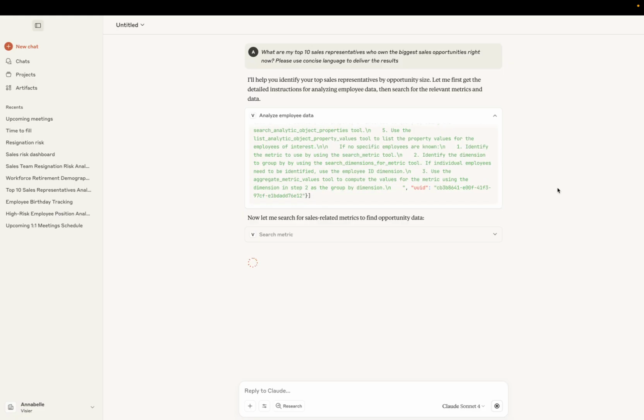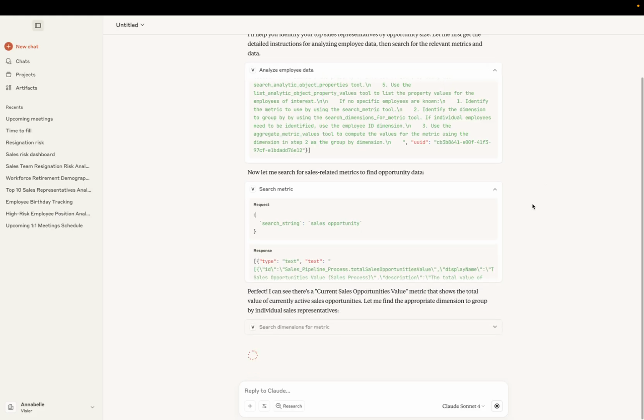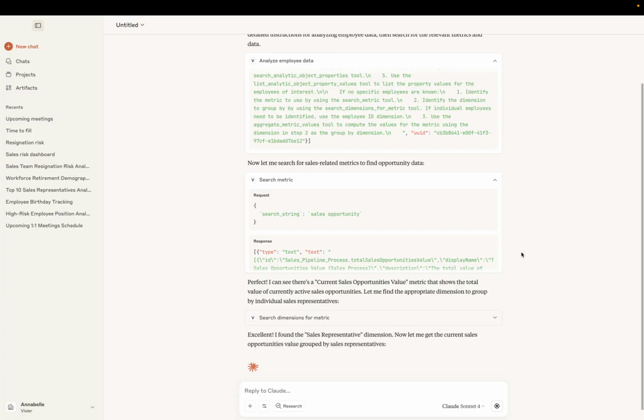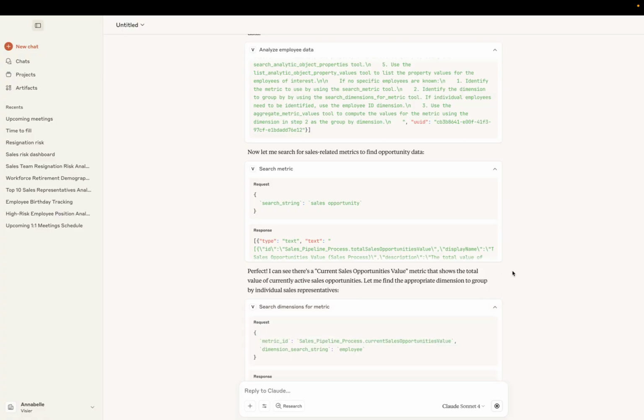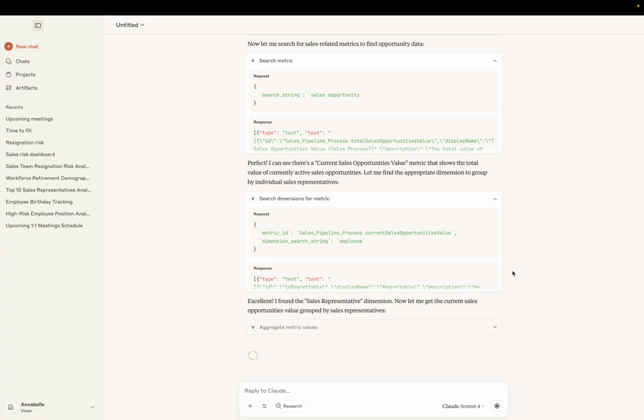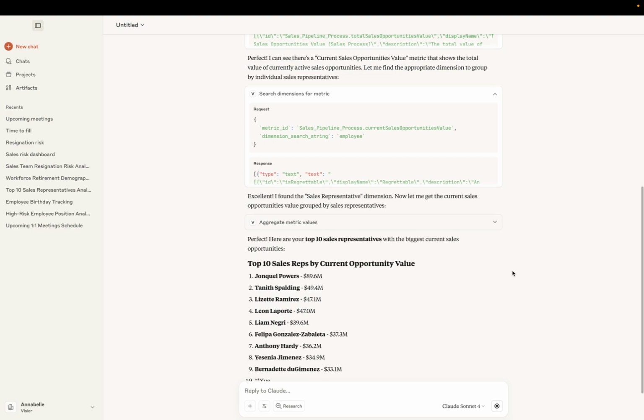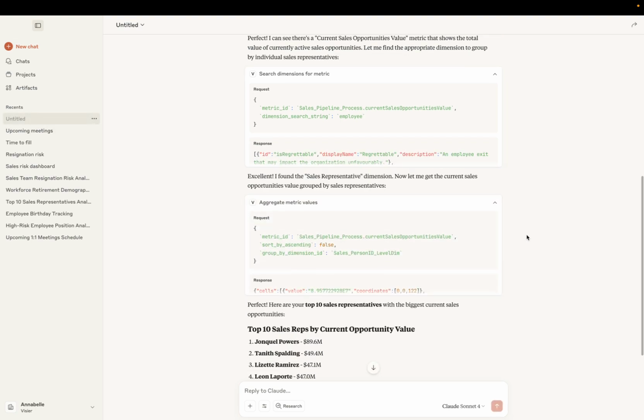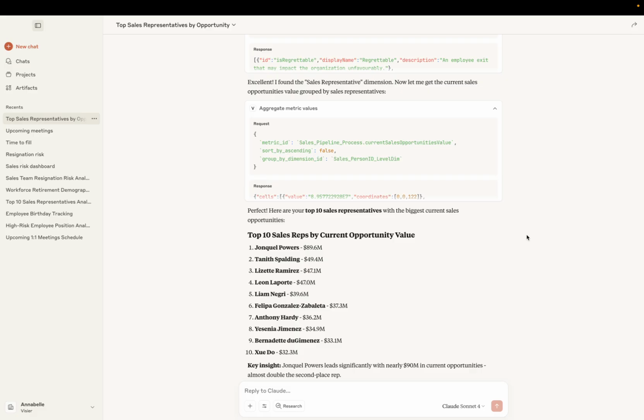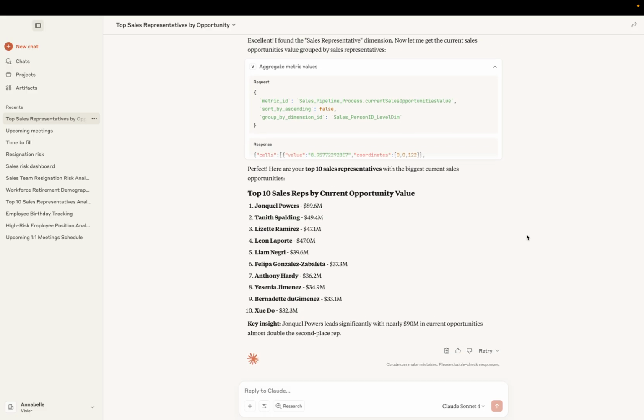The next step it's going to do is, now that it understands my question, to start searching for a metric, which is one of the tools I listed earlier. So it knows that sales opportunity is the thing I'm trying to get a metric for. It finds it, and the next thing it'll do is find the opportunity value metric. It successfully gets that. And last but not least, it's getting the sales rep dimension and aggregating all of those values to get the cumulative pipeline value for each sales rep, which is great.